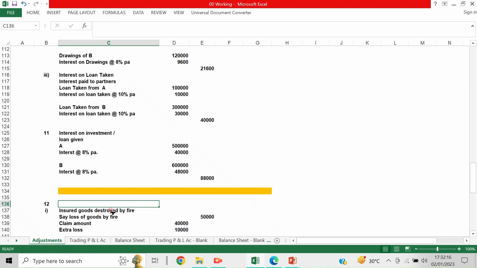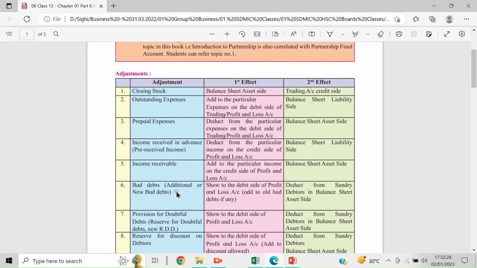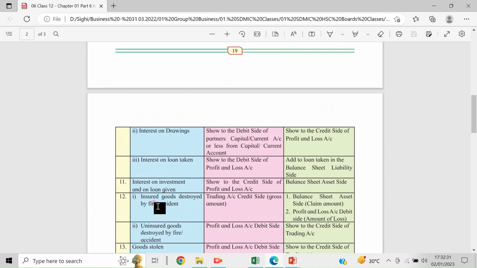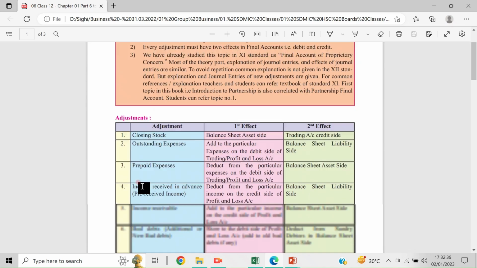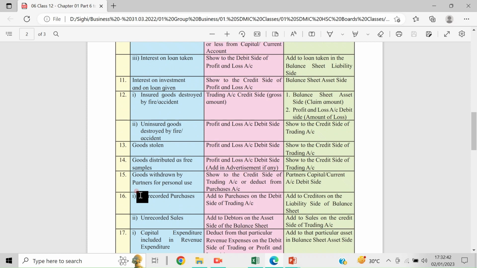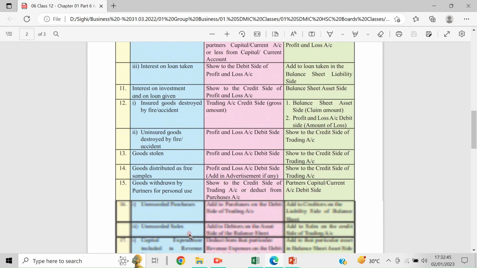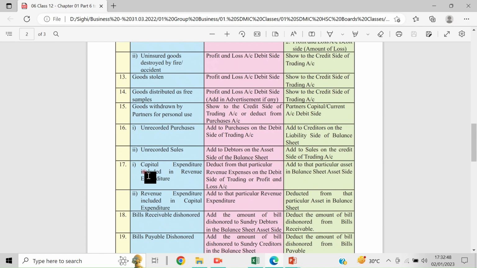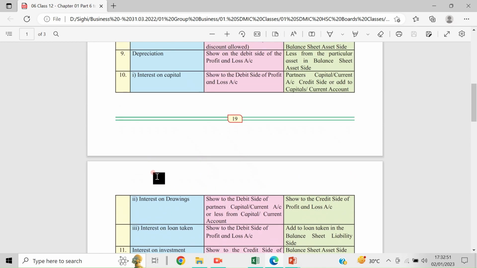Okay. Now the adjustments from 12th we will discuss in the next class, because if it is stretching too much, you will not be able to understand. Okay. So today let us conclude. So we have discussed till 11th point. For your better understanding, I am going few points only, because these points you should understand. ये जो important adjustments जो है ये आपको अच्छा तरह से समझना चाहिए. Okay. I thought we will discuss it till 16 points today, but it's taking time, so I am going slow and to make you understand better. So let's see now. Let us conclude.